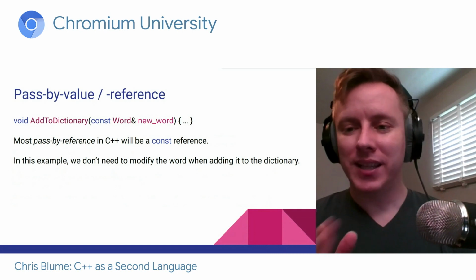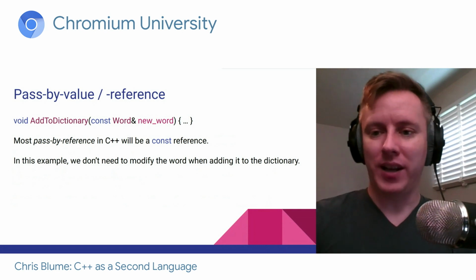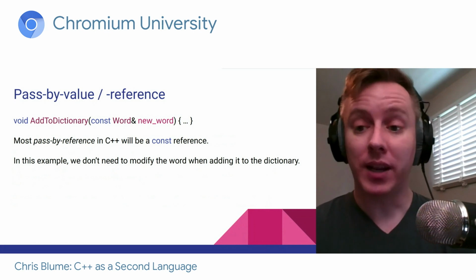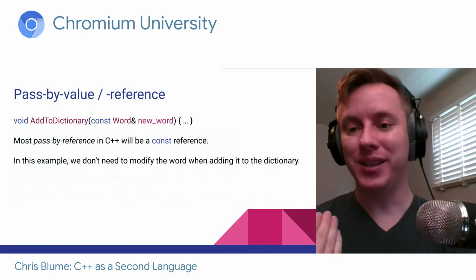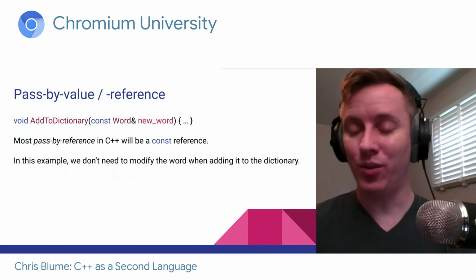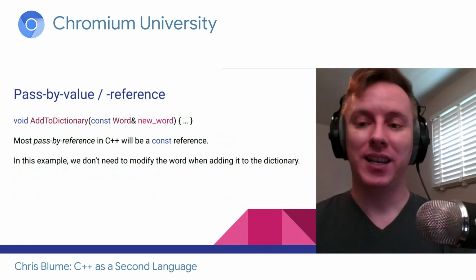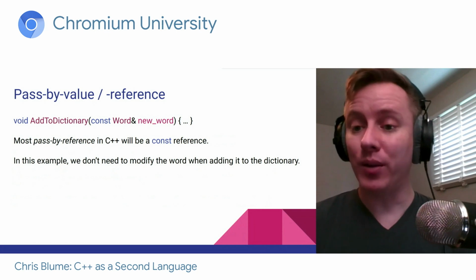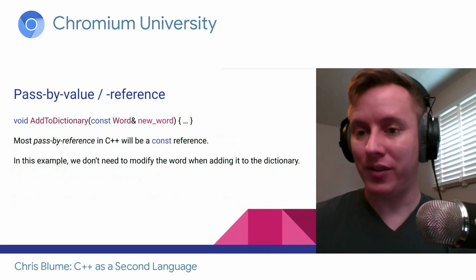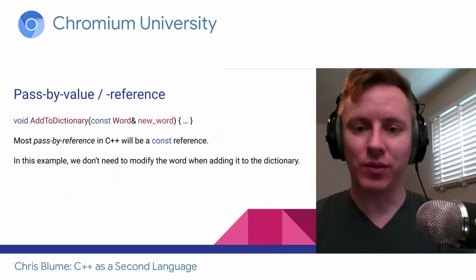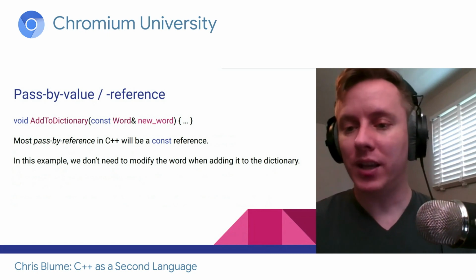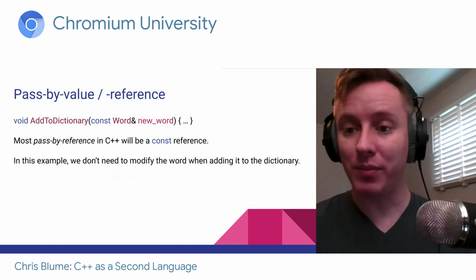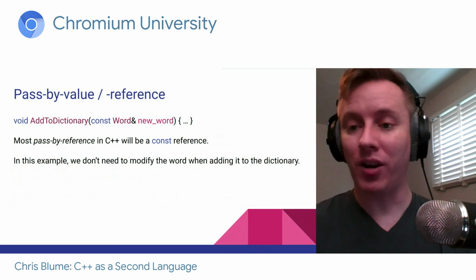So in that last slide, the reference allowed us to modify the existing object, and maybe we don't want that. So what we can do is make it a const reference. So now, not only is it not a word being passed in, nor is it a word reference being passed in, it's a constant reference to a word. That means that it's lightweight, I have a reference, but I can't alter the thing that's being referenced. So this gives you a little bit of protection, and you'll see this often. In old style C++, this was kind of the default. We didn't want to make all these extra copies, and so we would have all these const reference parameters.